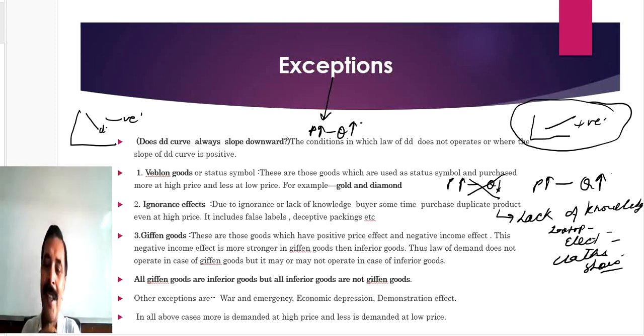These are the most frequent items where the consumer faces the problem of lack of knowledge, because we don't have complete knowledge of all of these. You will say, no sir, we have knowledge of clothes, electronics and shoes, etc. No.